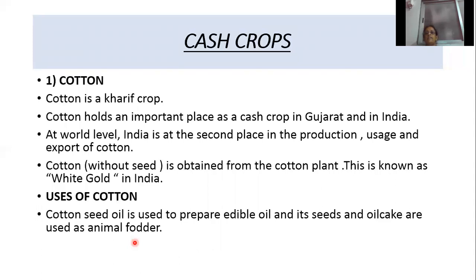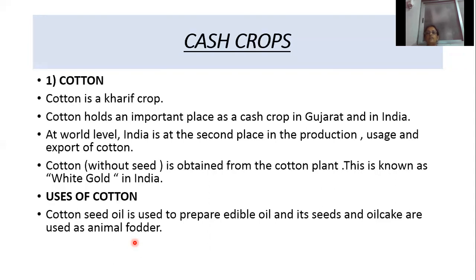And when they take these crops to the market, they will get money immediately. They provide raw materials for many of the industries. First one is cotton. Cotton is a raw material for the cotton textile industry. Cotton is a kharif crop. Kharif crop means cotton is cultivated during the monsoon season. And this cotton holds an important place as a cash crop in Gujarat and in India.